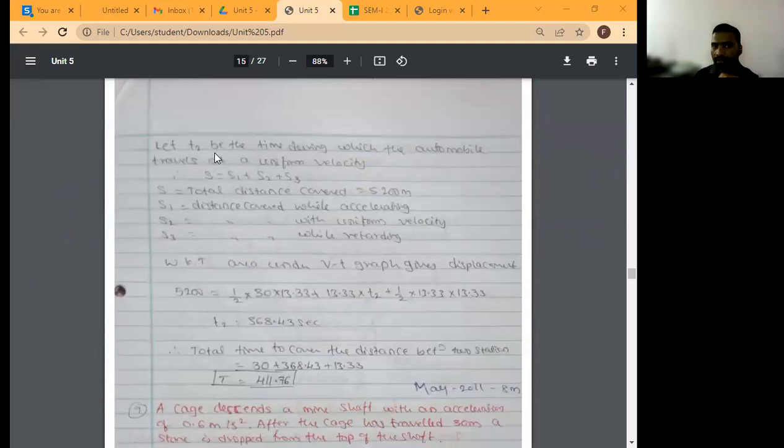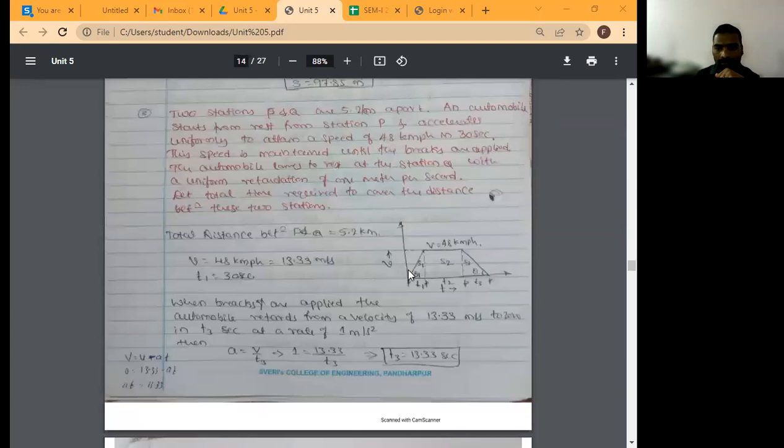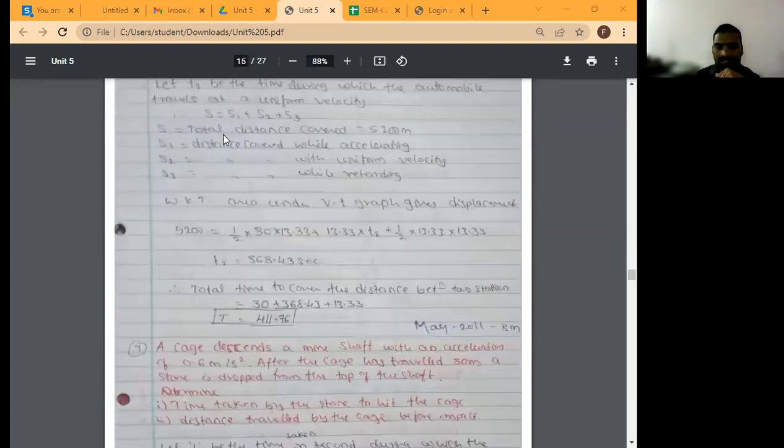Let T2 be the time during which the automobile travels at uniform velocity. So total displacement is S1 plus S2 plus S3. Now tell me, what is the area under the VT curve? Displacement, correct? Yes. So you can find the area under the VT curve. Total displacement you can find out, the area of this one. S is the total distance covered. He had given 5.2 kilometer.